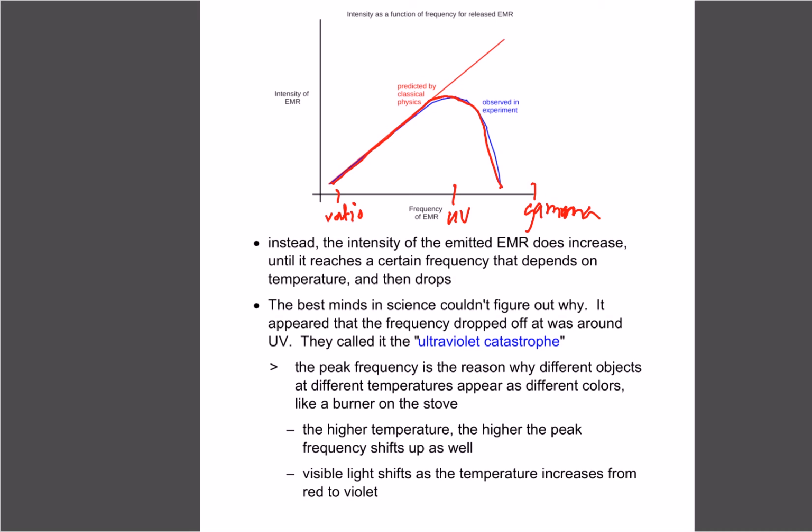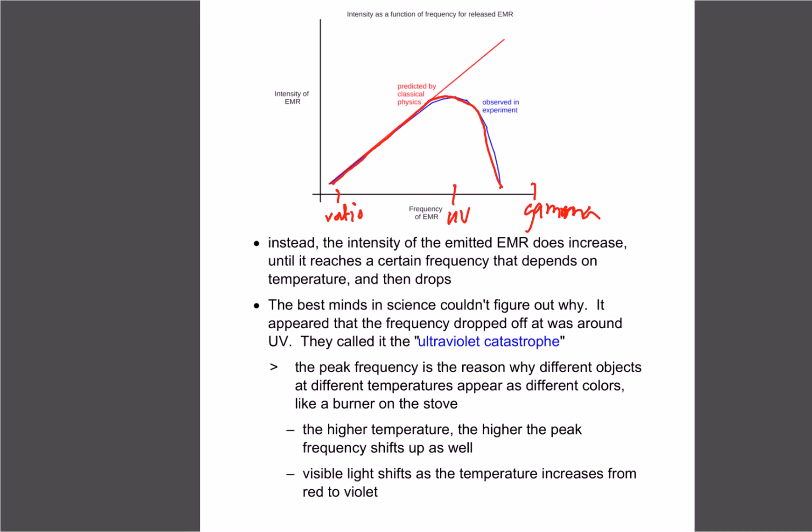The best minds around at the time couldn't figure out why. All they knew is that when it hit UV, it crashed, so they called it the ultraviolet catastrophe. There was no explanation for it. They just had trouble figuring it out. When they did different experiments, they found that that peak, or the part where it crashed, just changed as you change frequency. So if we had more intensity, it would shift one way or the other.